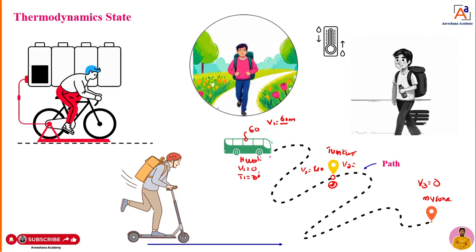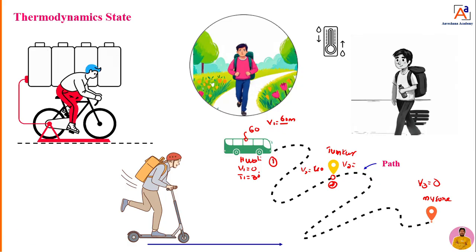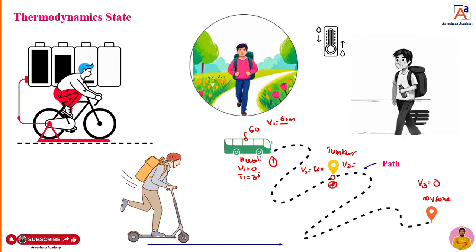That means you can see, when the bus was at Hubli, what is the condition of the bus at Hubli? You can tell V1 is equal to 60, T1 is equal to this much, velocity of this much. You are telling the condition of the bus by taking some properties. Unique condition of the system at any instant of time is nothing but state. At any instant of time, you can take morning. Assume that at 6 a.m. it is leaving here now.